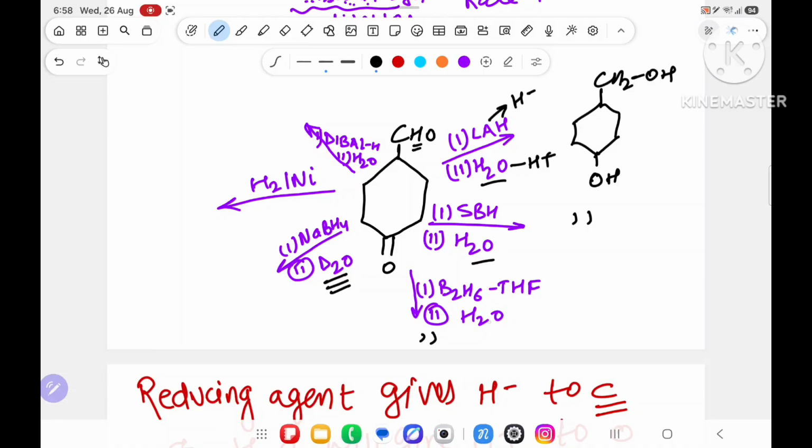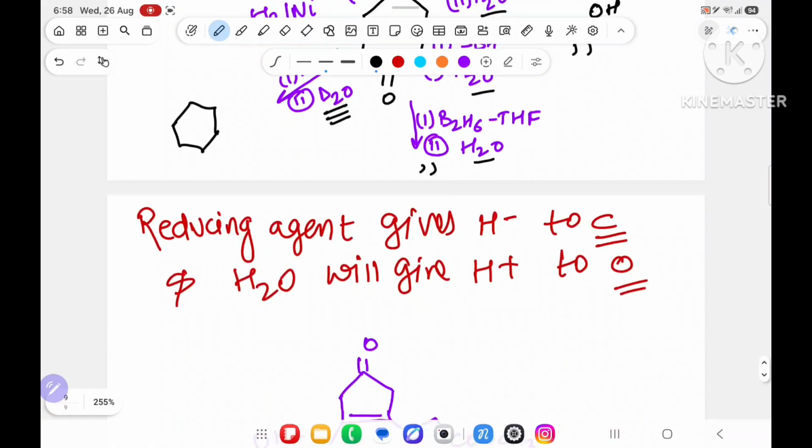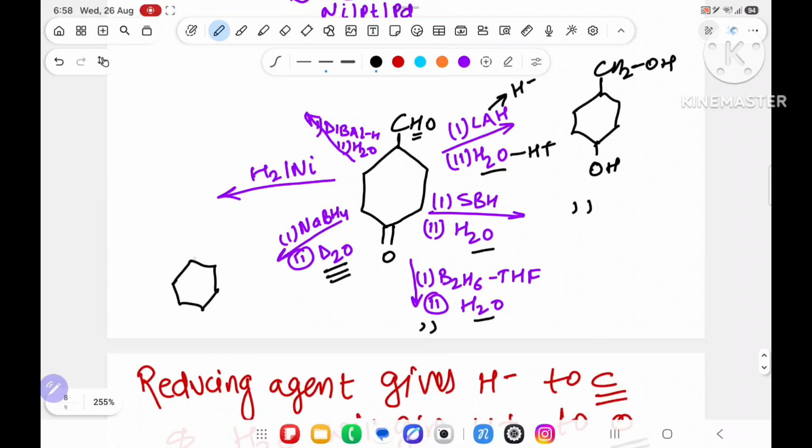Over here H2O, no problem. So what happened? D will give hydrogen, H2O will give hydrogen to oxygen. So this carbon will get hydrogen, but oxygen will get deuterium because D is there. Over here, this carbon will get hydrogen. No need to show this hydrogen, but this oxygen will get OD. Understood the point? Do not get confused. This part as it is.